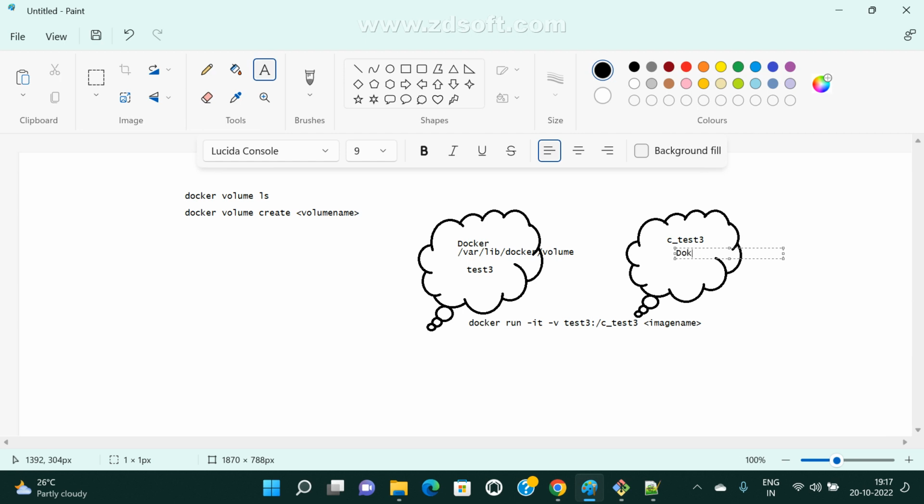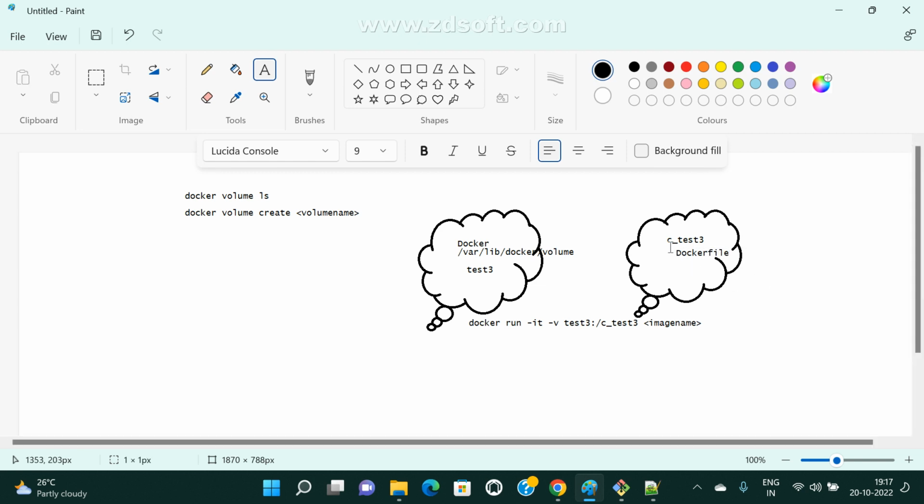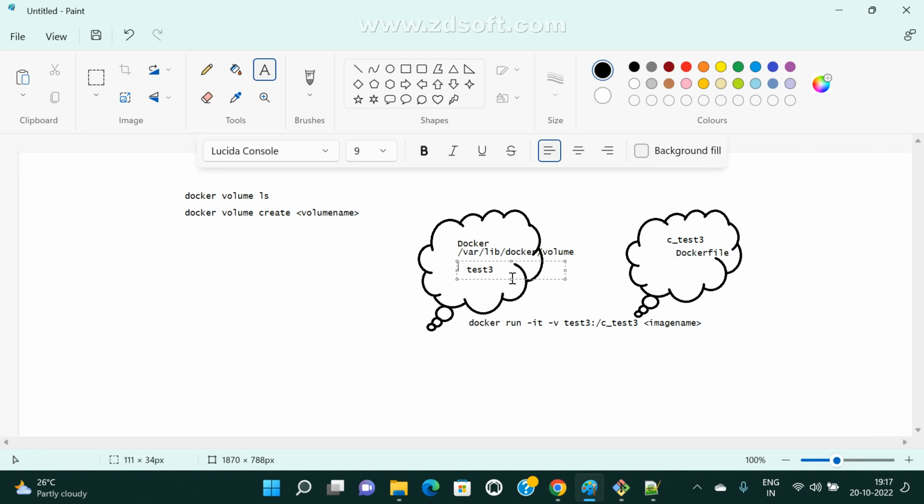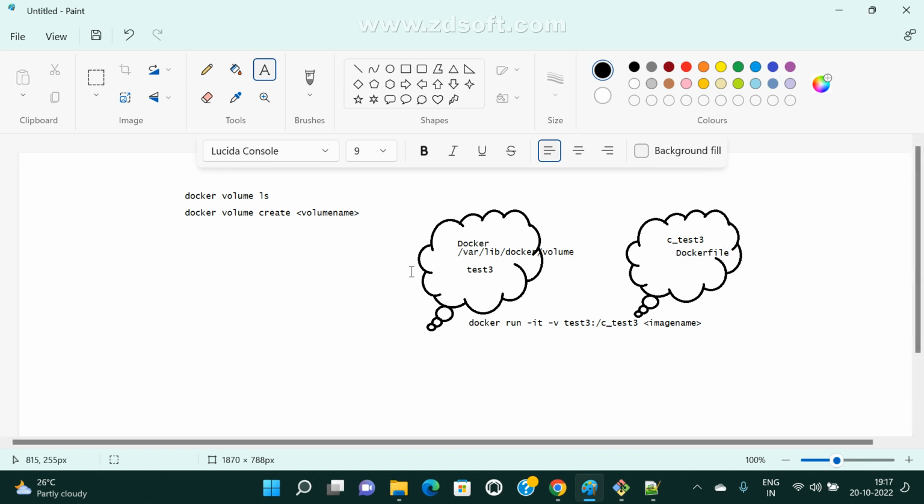So here I created one file, a Dockerfile. Automatically this file is visible and accessible in our volume path also, and vice versa. So this is a two-way direction.